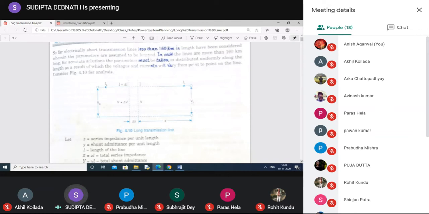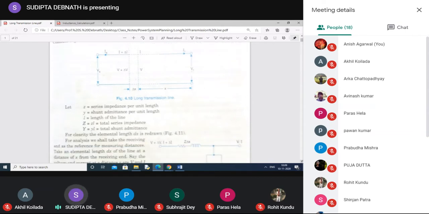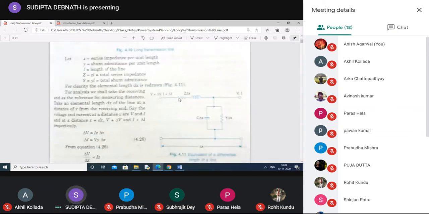Now let us proceed. We enlarge this delta x section. This section will look like this: this one is z into delta x, actually small z, not capital. This one is G, the shunt conductance, which we generally neglect because we don't consider any leakage resistance.